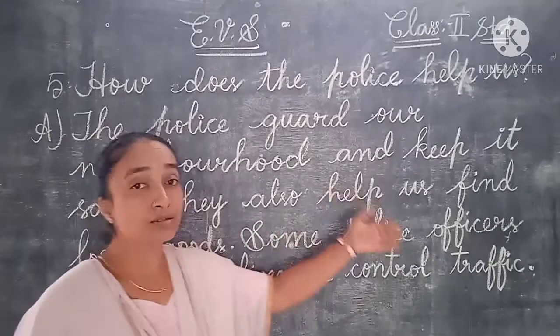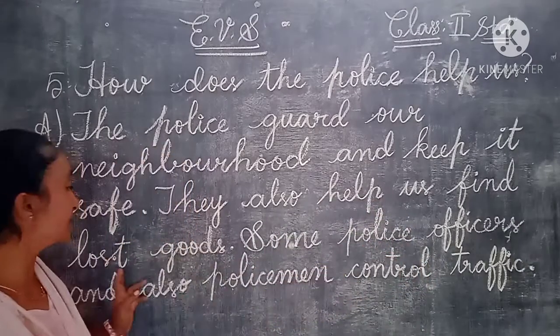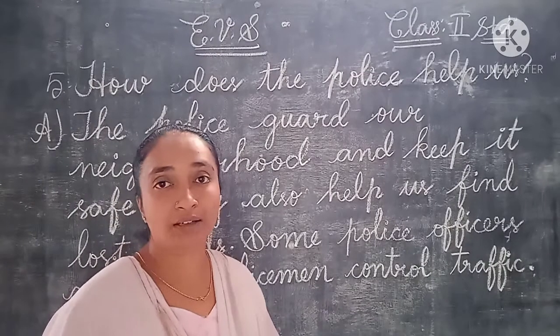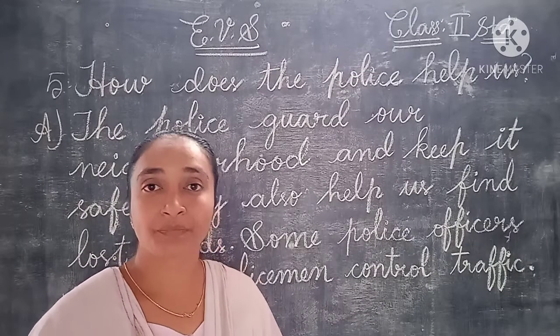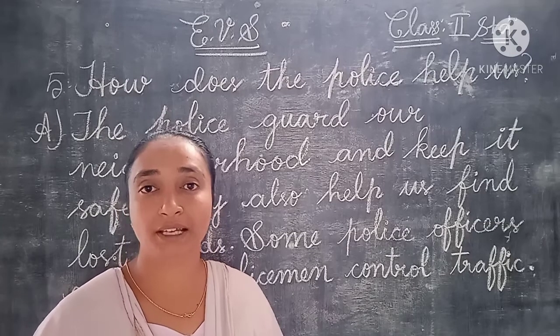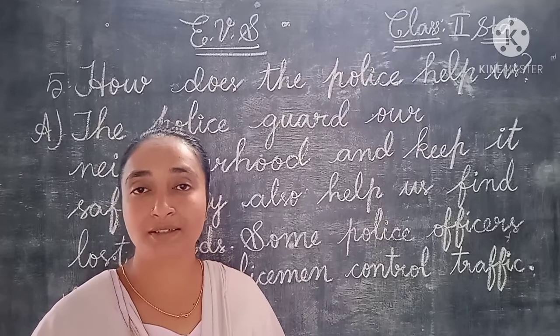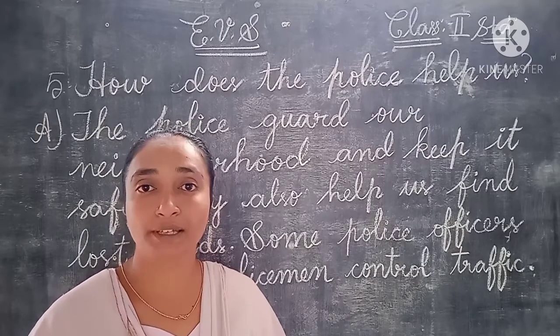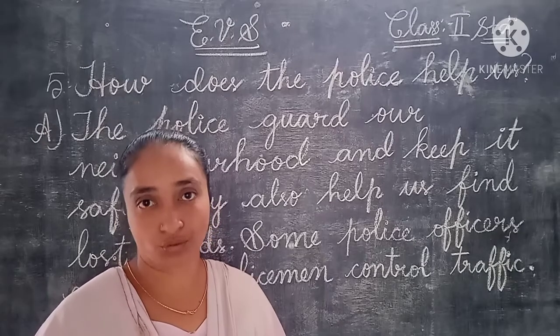And they also help us find lost goods. Suppose anything is missing, that means it may be theft or stolen, if anybody has taken it away. Who will find the missing things for us? The policeman. The police will find our lost goods.